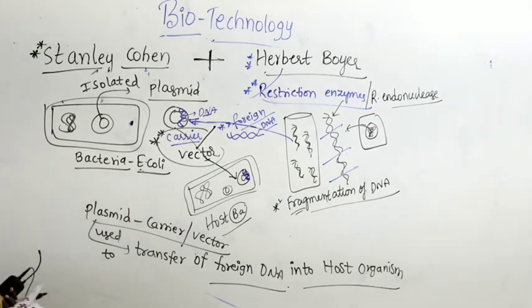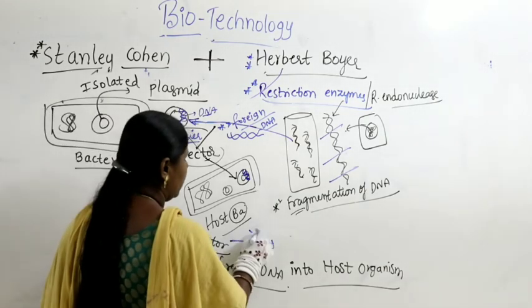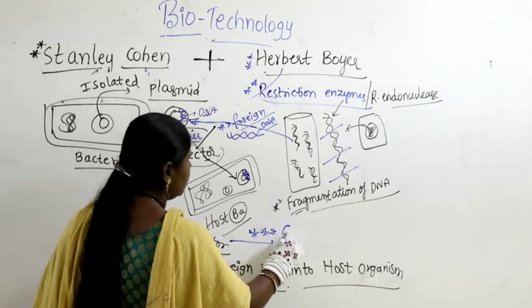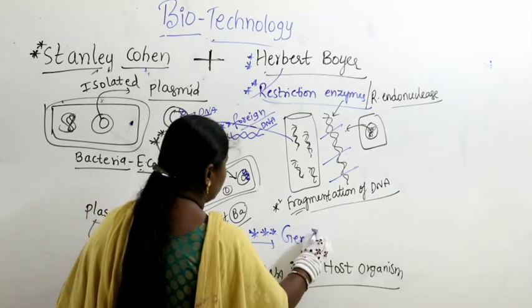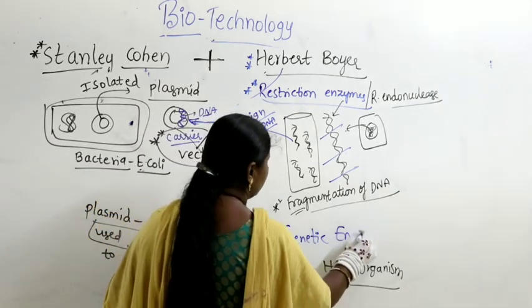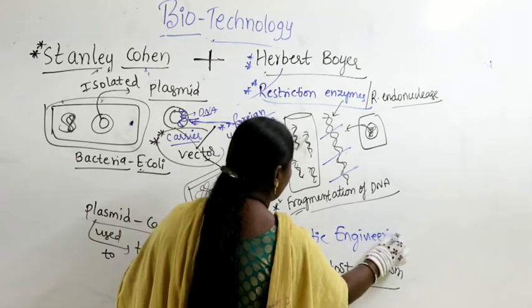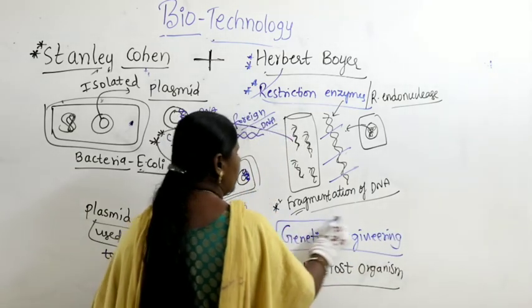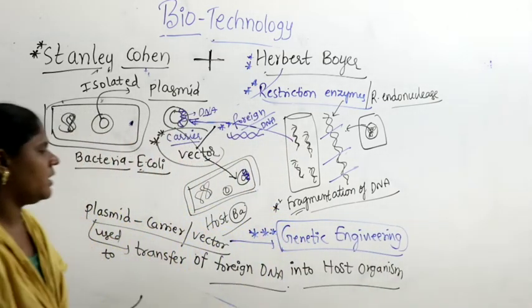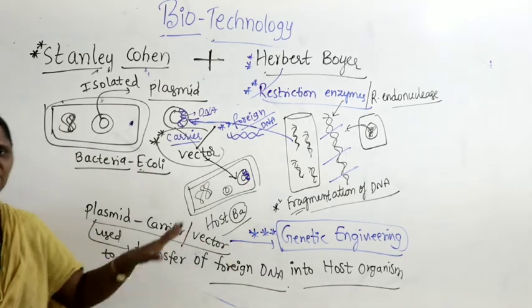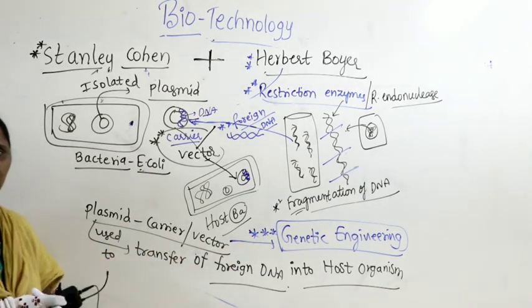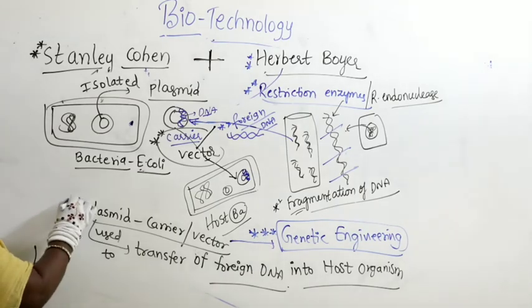This has made a wonderful discovery in developing genetic engineering. This has led to the development of a very important method of technology called genetic engineering. Then they finally achieved such a great effort.